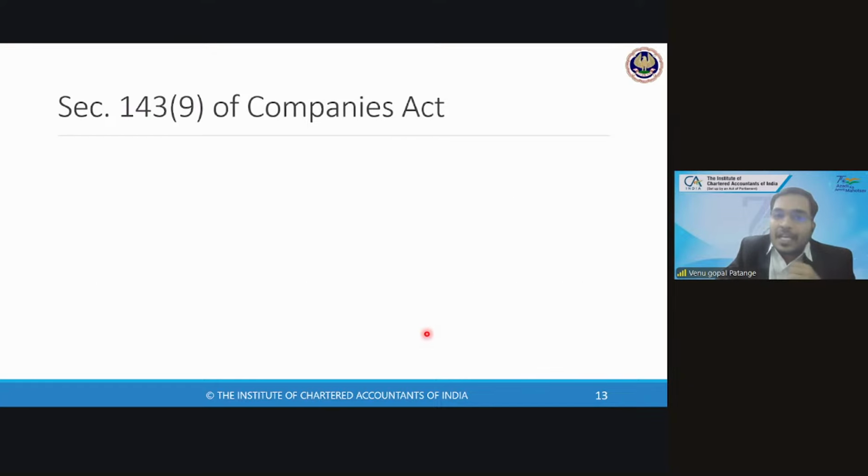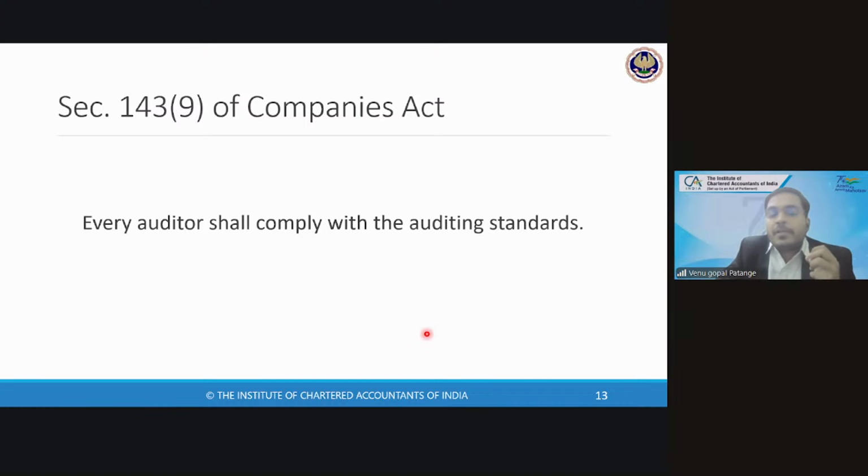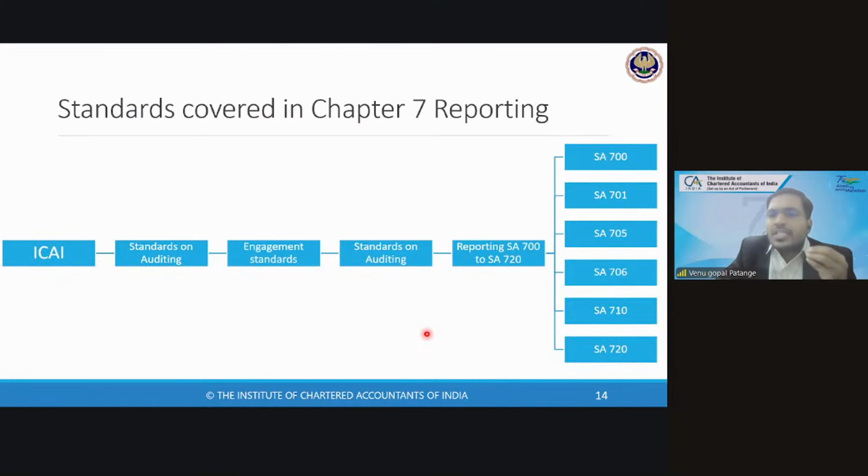Section 143(9): the entire power of standards on auditing comes from section 143(9). Very simple statement: every auditor shall comply with the auditing standards. So every chartered accountant in practice has to comply with auditing standards, and the Companies Act also mandates it. So what are those auditing standards? These are the auditing standards covered as per chapter 7.